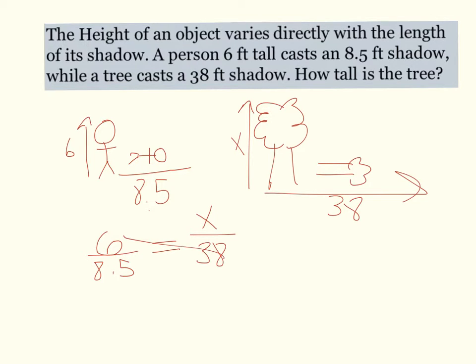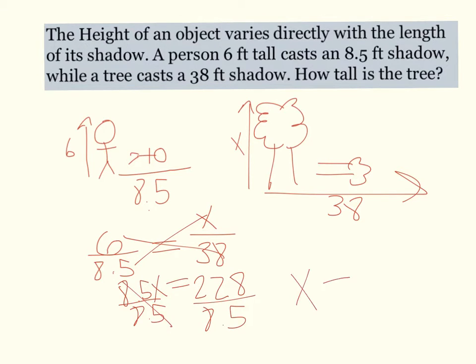So cross multiply and divide. 6 times 38, which gives us 228. And then 8.5 times x, which is 8.5x. Divide by the 8.5. And we get that x is equal to approximately 26.8 feet. So the original height of the tree was 28.6.